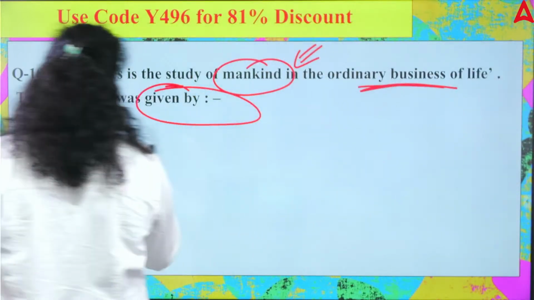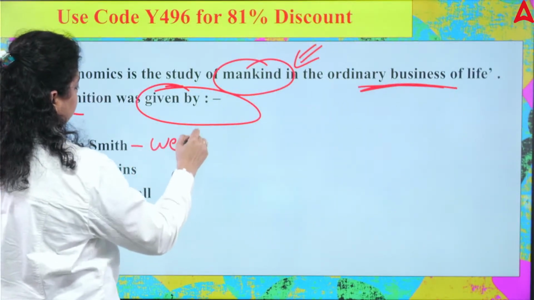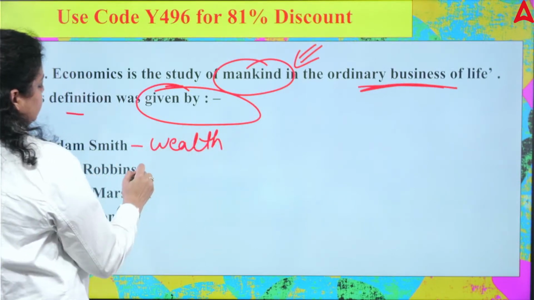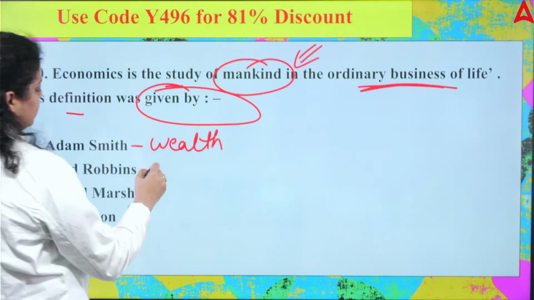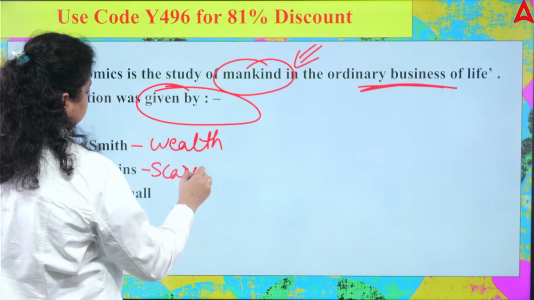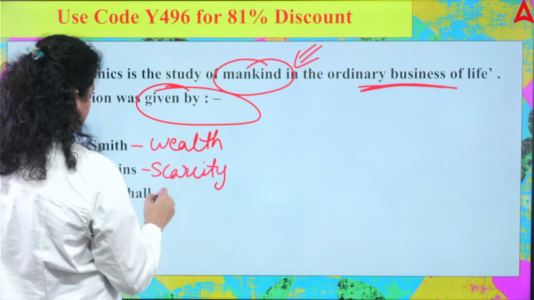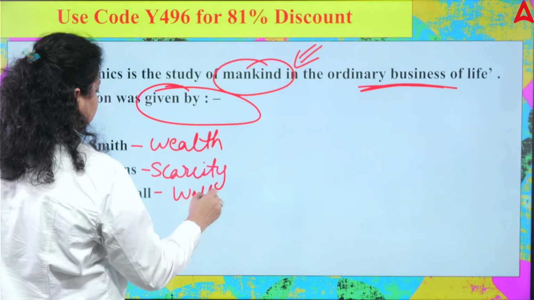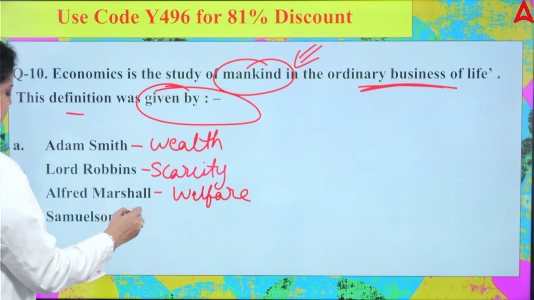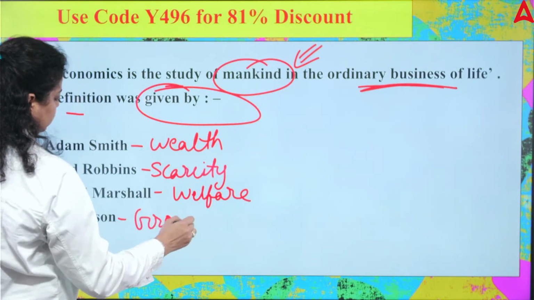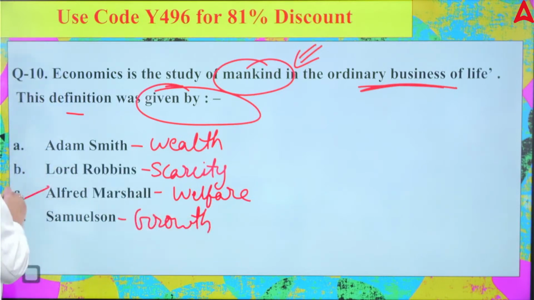Mr. Adam Smith has given us the definition of economics on the basis of wealth. Mr. Lord Robbins has given the definition on the basis of scarcity. Mr. Alfred Marshall has given it on the welfare. And Mr. Paul Samuelson has given it on the growth. So the right answer will be your C option, Mr. Alfred Marshall.